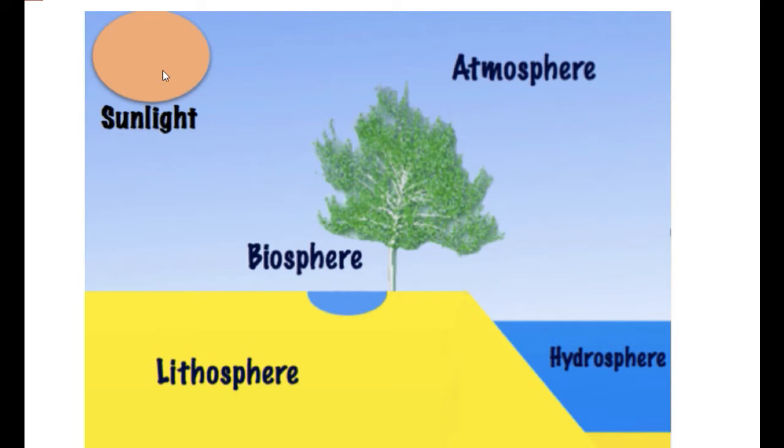In this picture, you can see there is sunlight, and this is lithosphere. Then we have hydrosphere, then biosphere, then atmosphere. The domain of the earth consisting of its crust includes rocks, stones, and soils. Crust is the uppermost layer of the lithosphere. Why is our earth a very special planet? Because it has three most important things: land, water, and air. So this is land, this is water, and this is air. This makes our earth a very special planet.